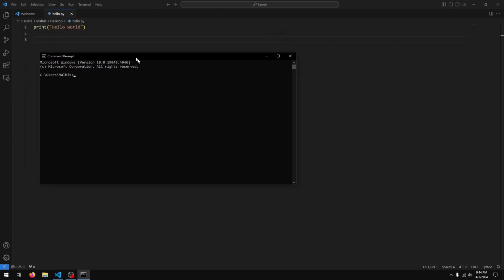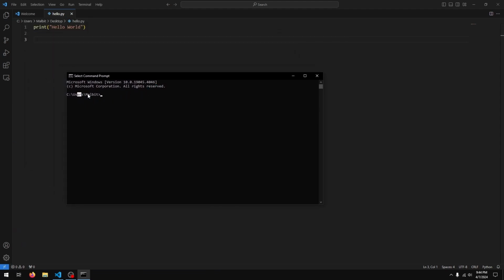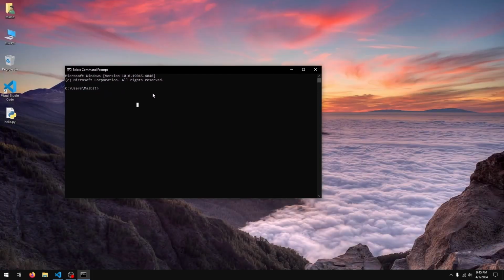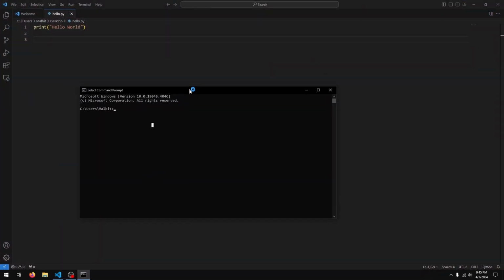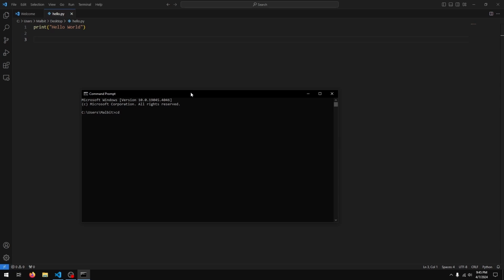Right, now my command prompt by default opens up in my account folder. Our file is stored on the desktop, so we need to change to the desktop. The way to do that is to type in cd space desktop and hit enter, and that takes me to the desktop. Now I can run the file.